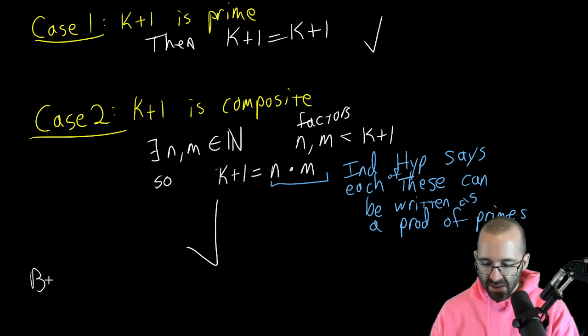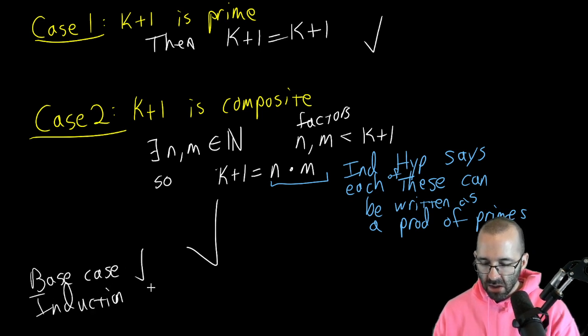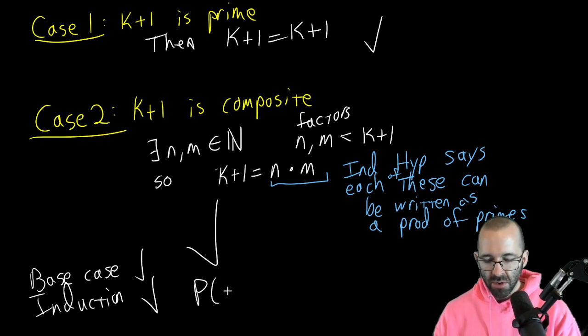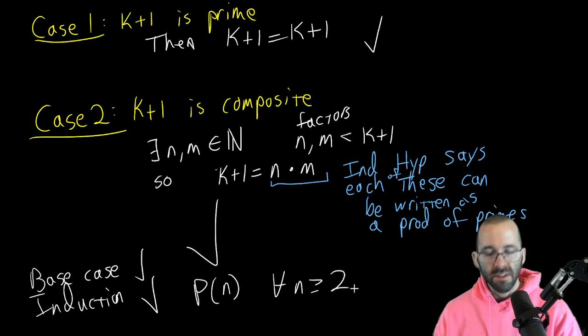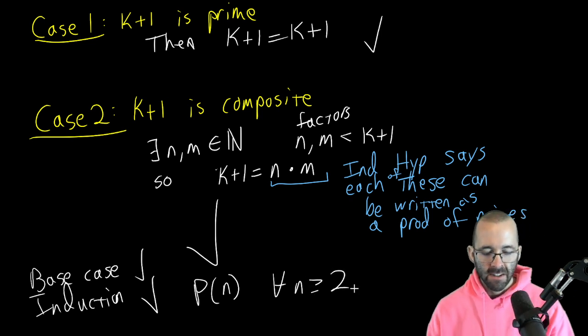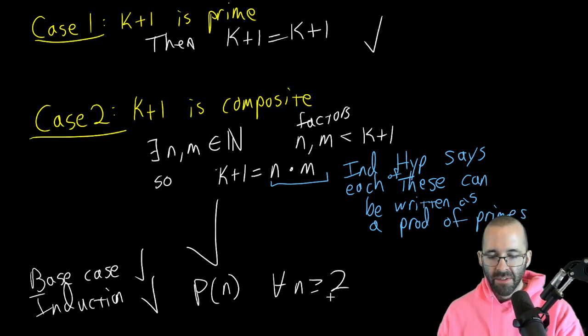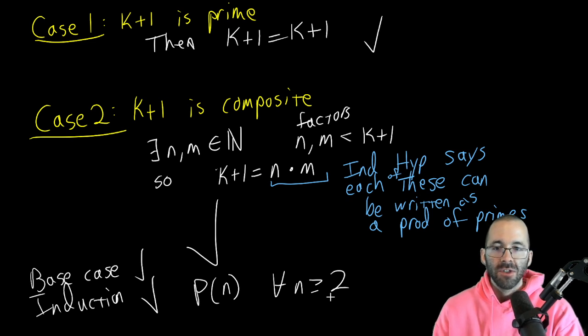So we showed the base case. We showed the induction step. So by induction, this is true for all n at least 2. And we are done. That's how you prove with strong induction.